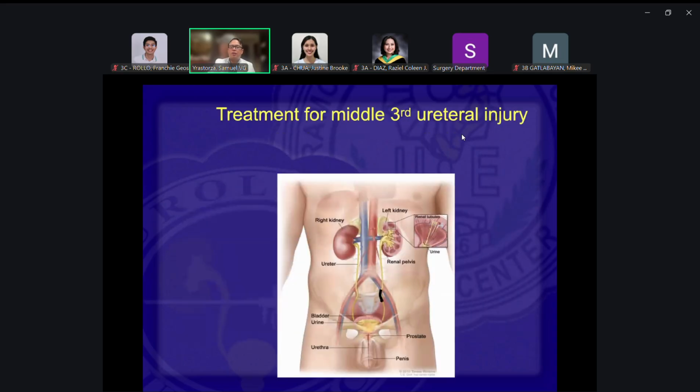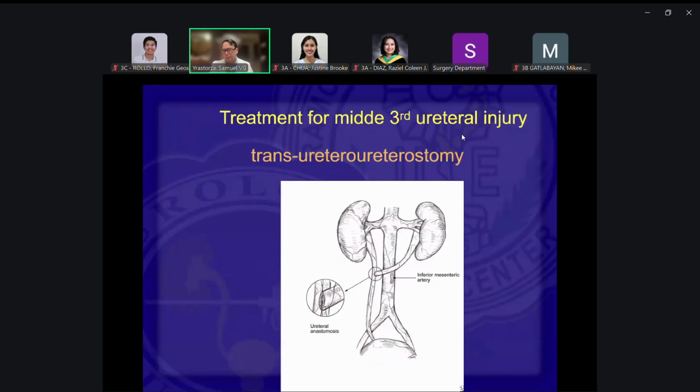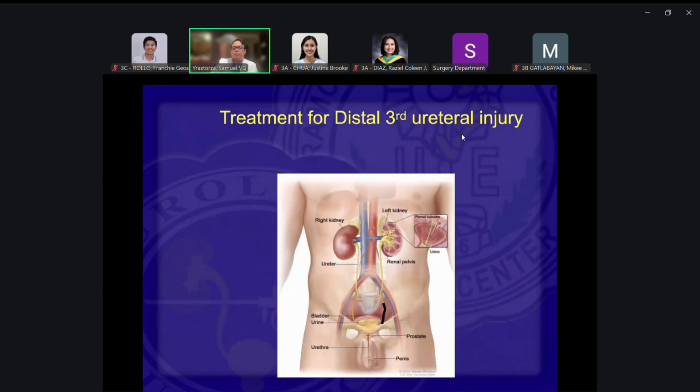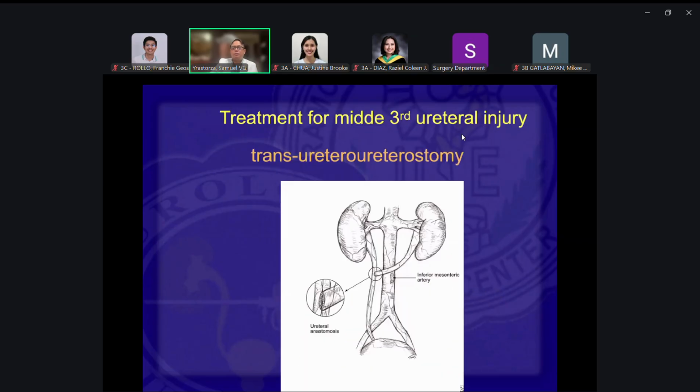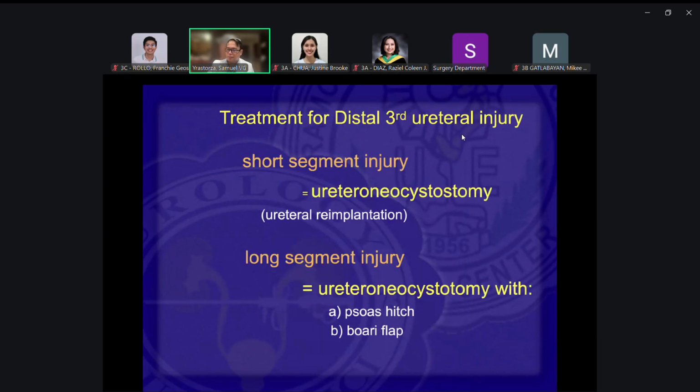Middle third injury. Again, you can do primary anastomosis if it's just a small segment. But when it's a long segment, you can do a lot of things. You can swing the kidney to the other side, to the other ureter. That's for the middle third. That's another option. For the distal third injuries, these are the options, and we'll go through that in a while.